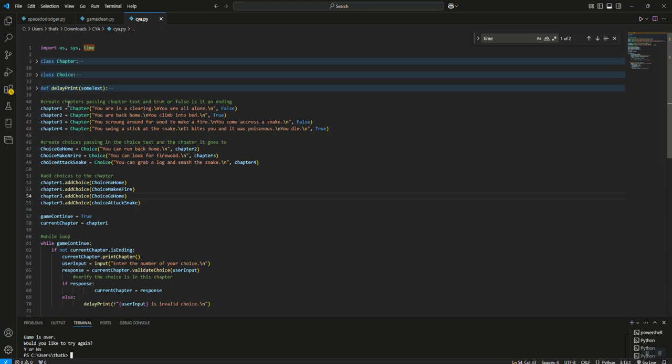Now, in this first one, here's where I'm creating chapters, and I just have a note to remind you that we passed the chapter text and a true/false as to whether it's an ending or not. And so I name mine chapter 1, chapter 2, chapter 3, chapter 4. You name your variables whatever helps you when you lay out your flow chart of what chapter goes to what chapter, or what event leads to what choice. And so I've just created 4 chapters. I've got "you are in a clearing, you are all alone." Again, the slash n's just tell it that I want to start a new line after each one. And then I'm passing false, saying that this is not an ending, that there are going to be choices that I add here. I have a chapter 2, you are back home.